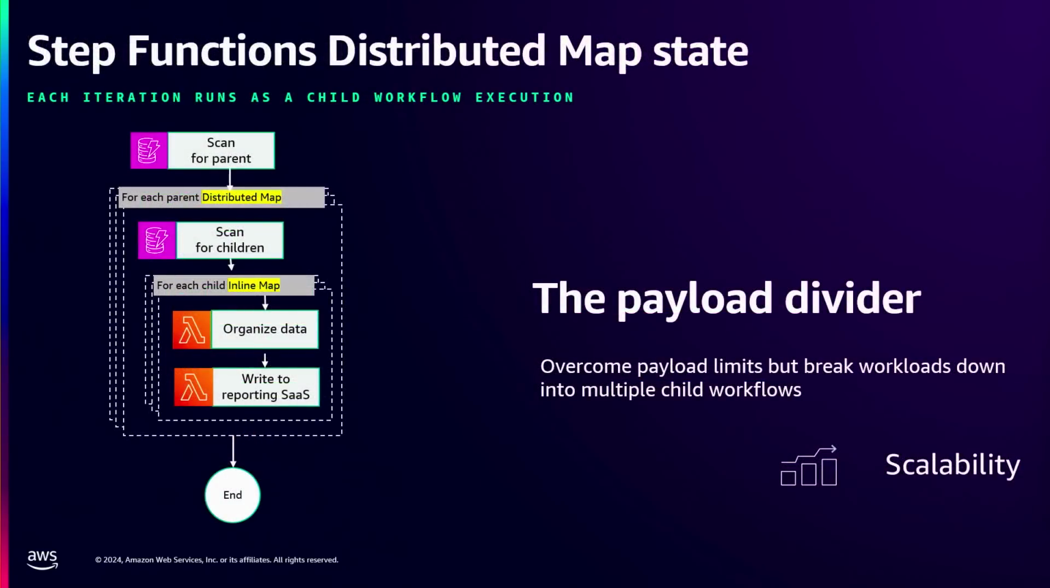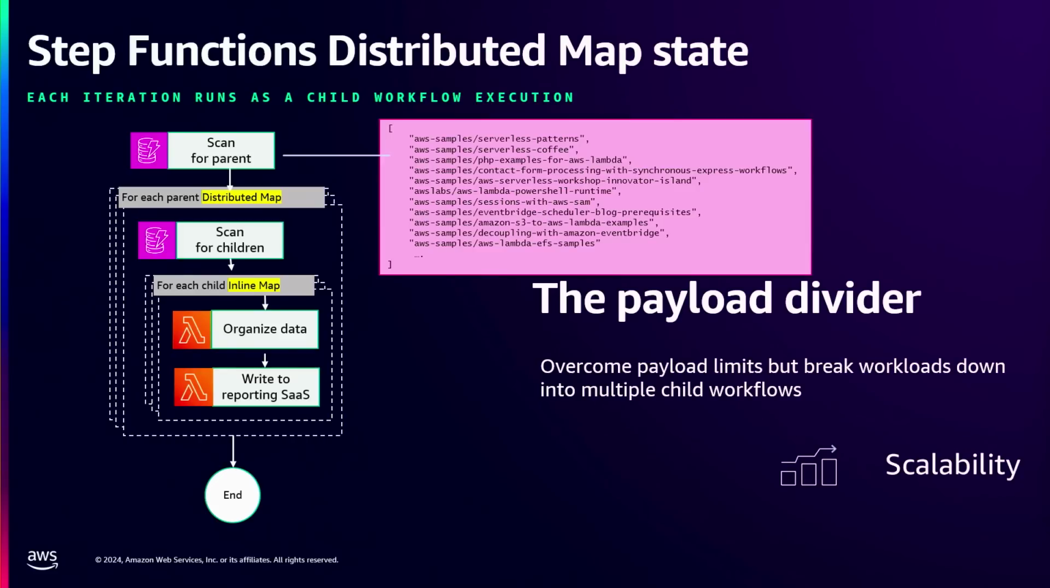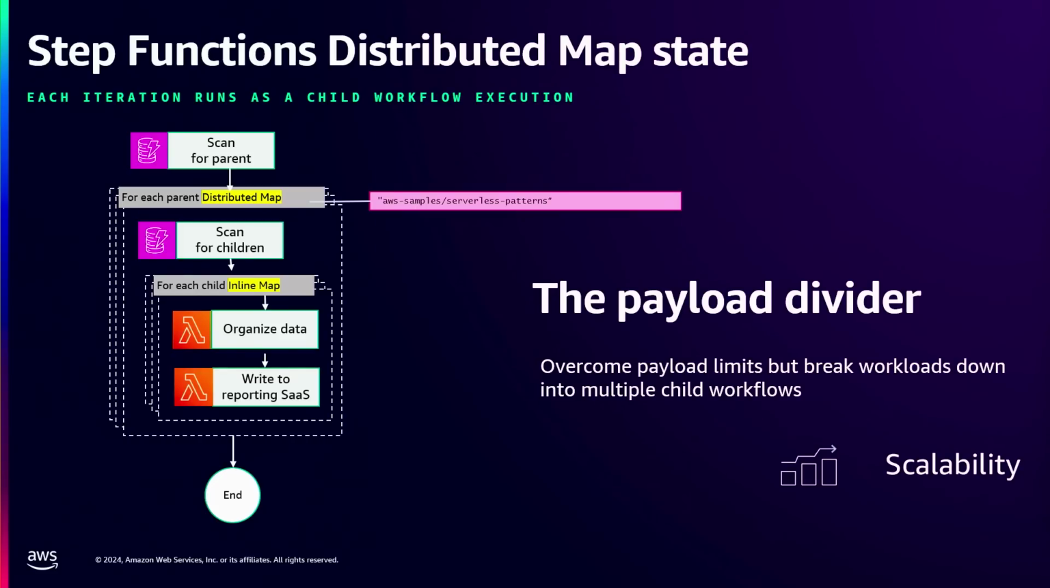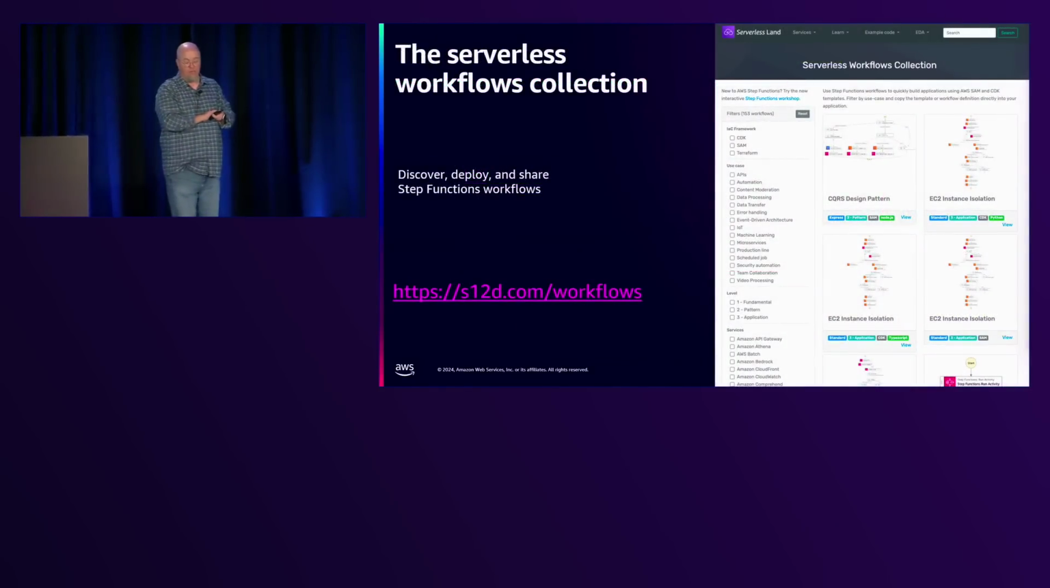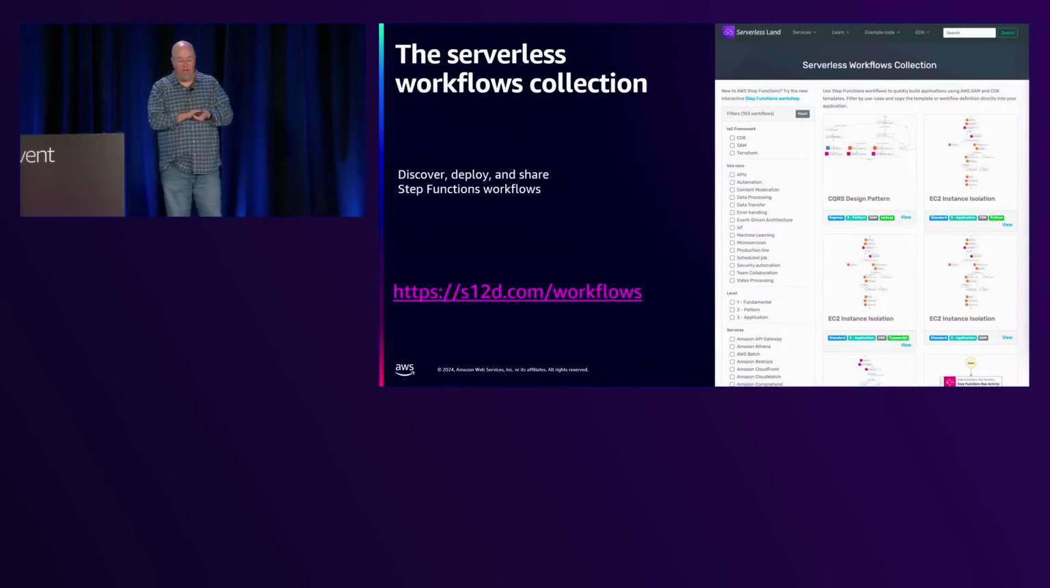But when we break that out separately, we can use this pattern called the payload divider, where we say, okay, we're going to scan for the parents, and we do the distributed map for each parent. So again, we're going to scale out to different ones. Inside of there, they're going to run another inline map that scans, and now you don't have history problems at all.